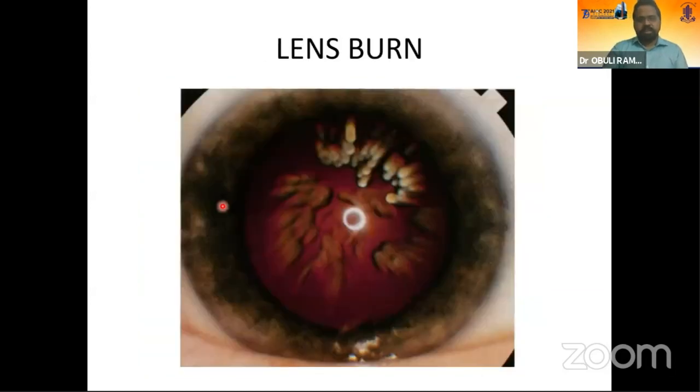And the next common dreaded complication is lens burn. If a lens burn happens, the most important thing, which you will notice immediately, is increasing haziness in your media. The only solution right now is to go for a cataract surgery. When you're referring the patient to your anterior segment colleague, you should ensure that you tell him that the lens burn happened, so that intraoperatively he might anticipate a posterior capsule rupture.